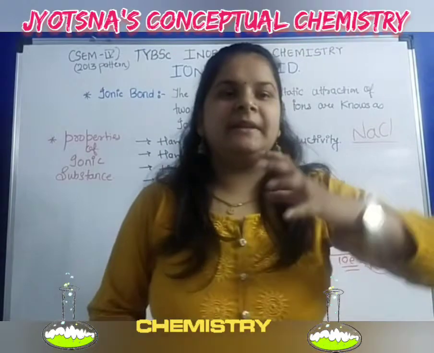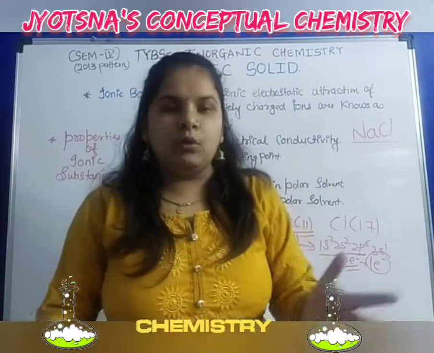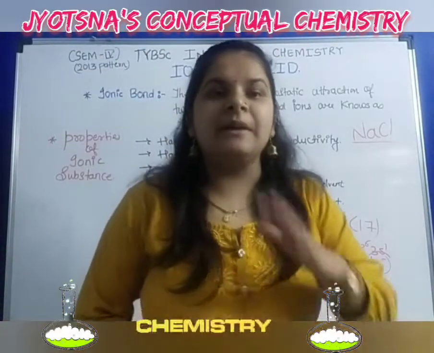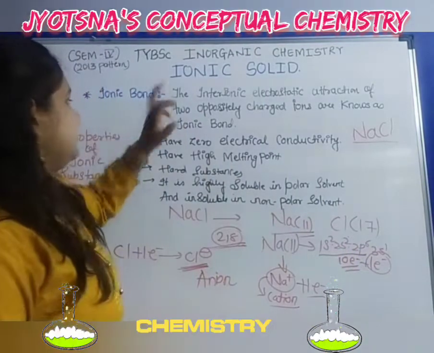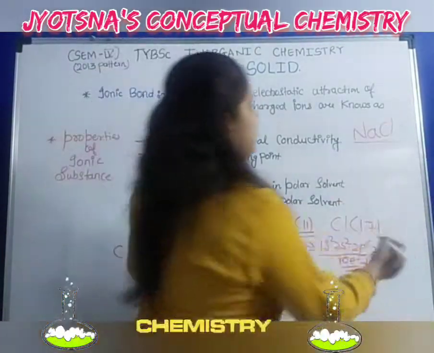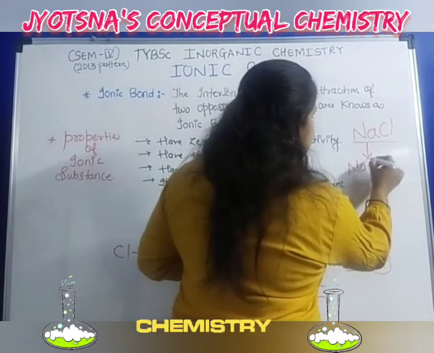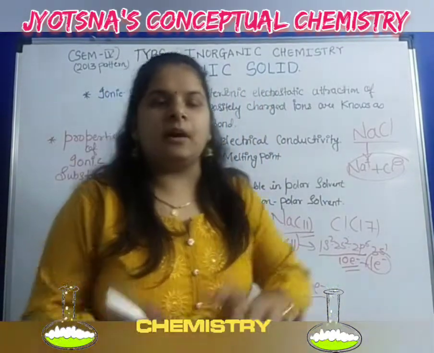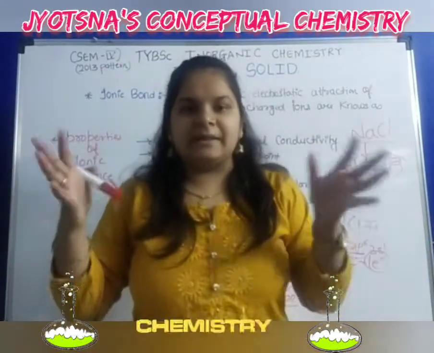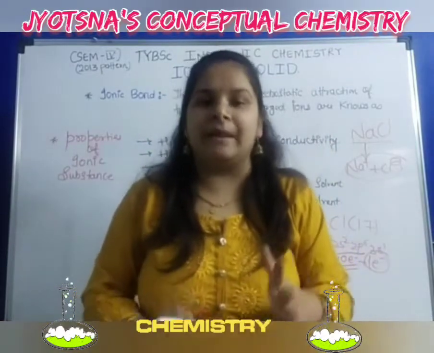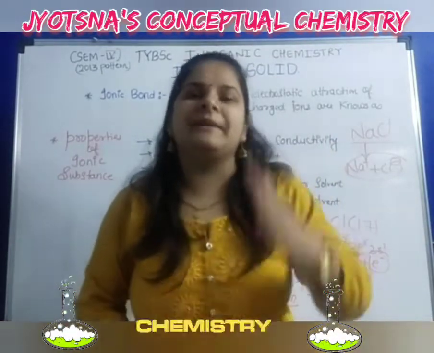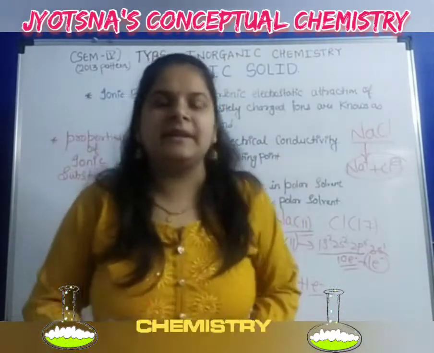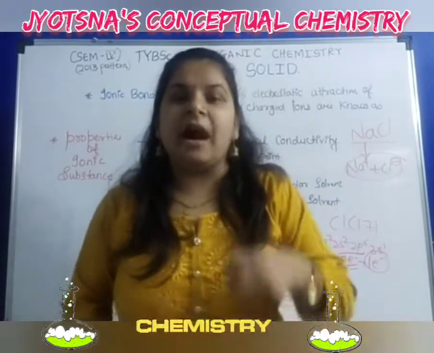Then this Na plus and Cl minus combine with each other and form a bond, that is an ionic bond. NaCl is formed by Na plus and Cl minus. Whenever there are opposite charges, plus and minus, they have very strong interaction between them, so it is very difficult to break that bond. So now you got how NaCl is an ionic compound and contains an ionic bond.